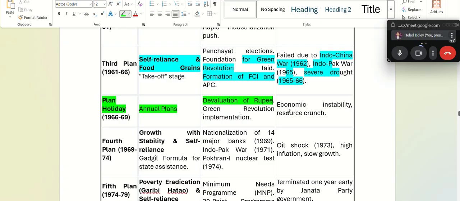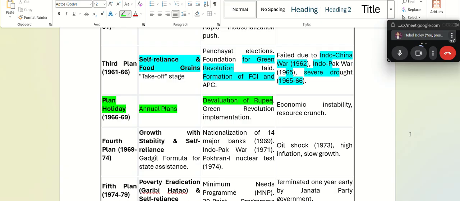So devaluation of the rupee happened. It was the government that did it. So why? Sometimes we devalue the rupee or currency to boost our exports, because if our local goods are cheaper for foreign buyers, the country can increase its global exports. And we devalue the rupee to reduce our trade deficits, so that our citizens don't buy expensive foreign goods, and instead buy local products. That is why devaluation takes place.